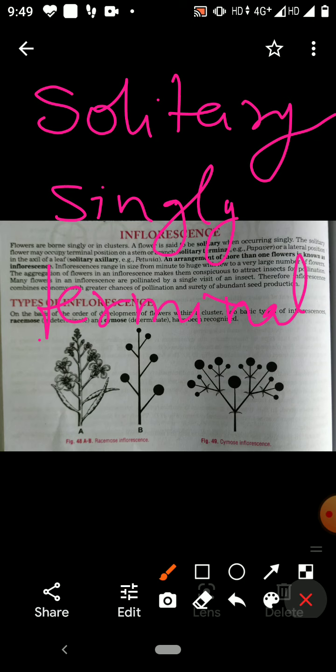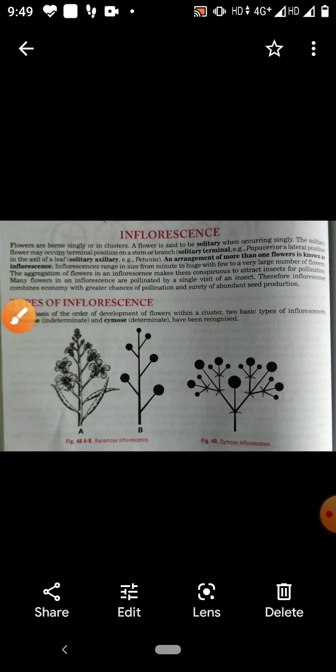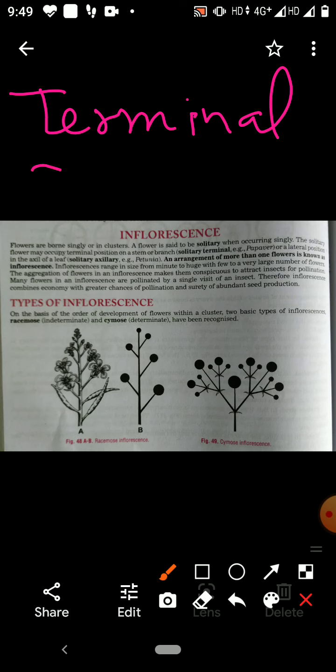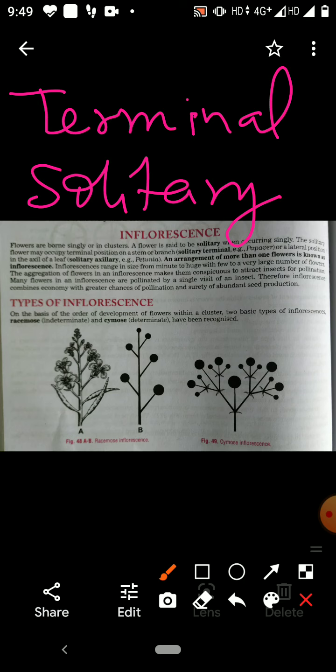So when they occur at the terminal, they are known as terminal solitary. And if flower occur singly in axil of stem and leaf, that is called solitary axillary.